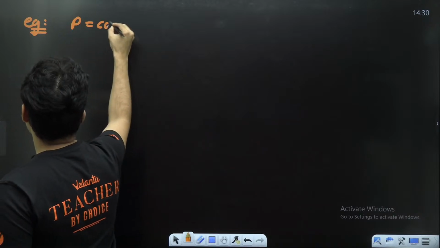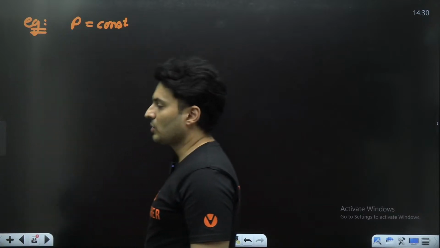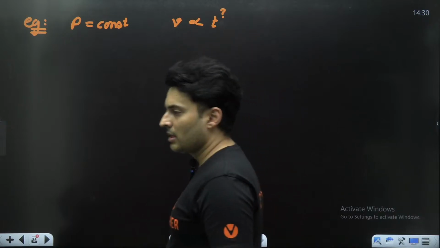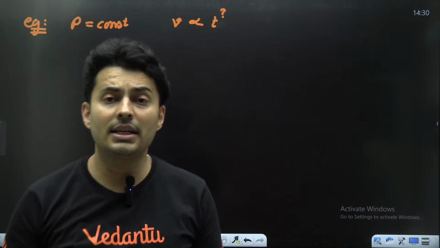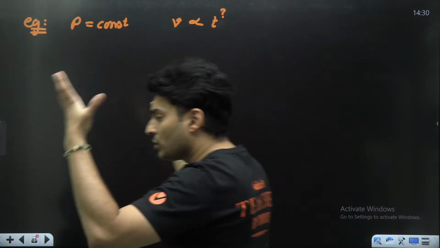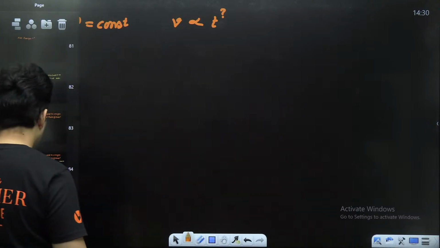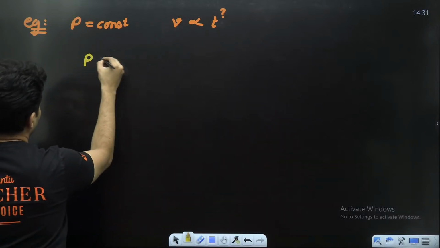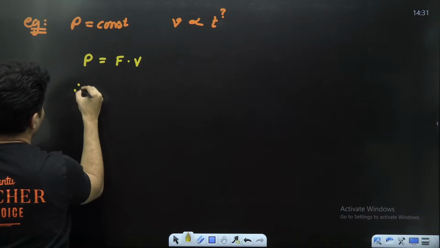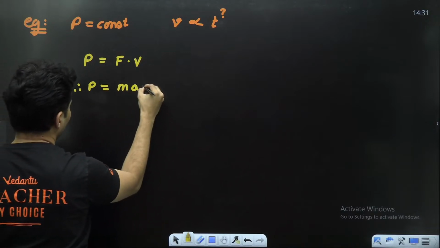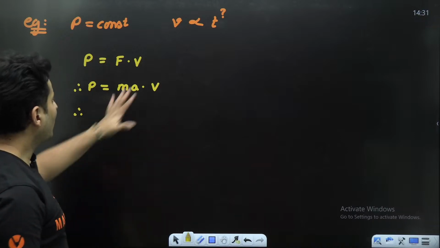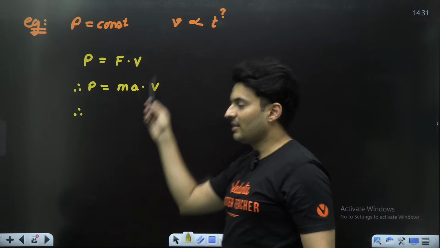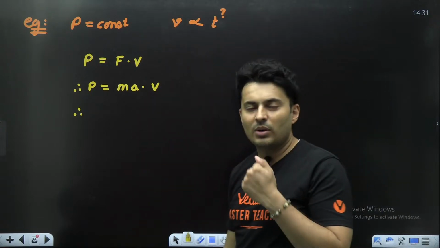If power is constant, then velocity is proportional to which power of time? If the power is constant, then velocity is proportional to time raised to what? That was the question. So let's try to solve this. See, power, we know, is force into velocity. Also, force is mass into acceleration. Now we have to find how velocity is related to time. There is no time in this equation, but somehow we have to get time. So let's see what we can do.